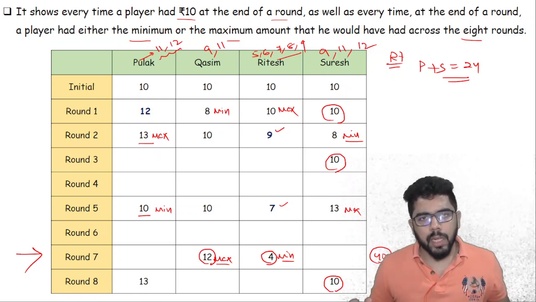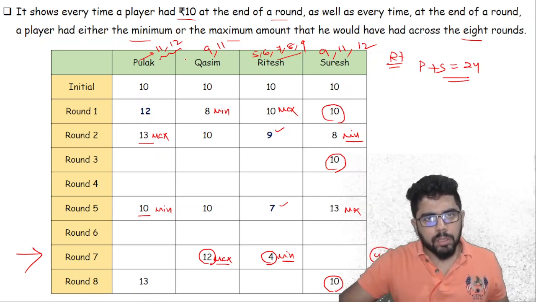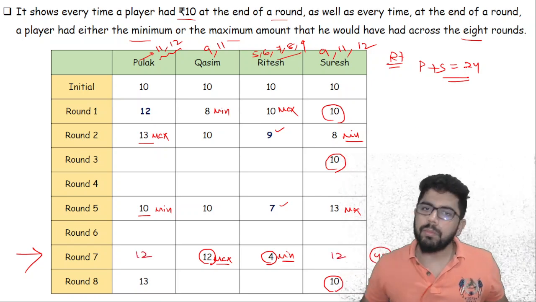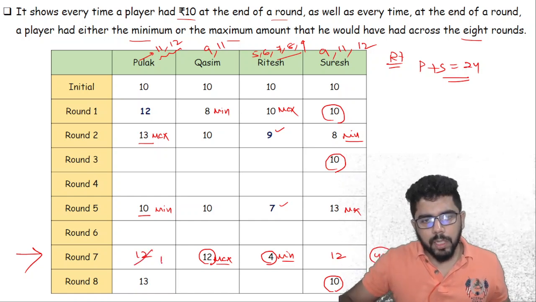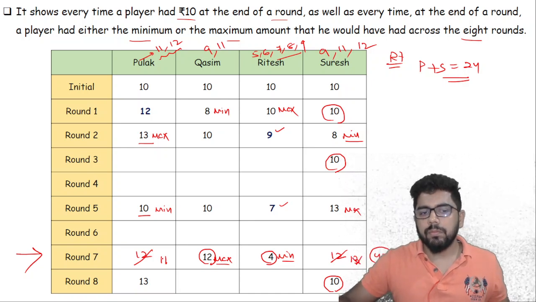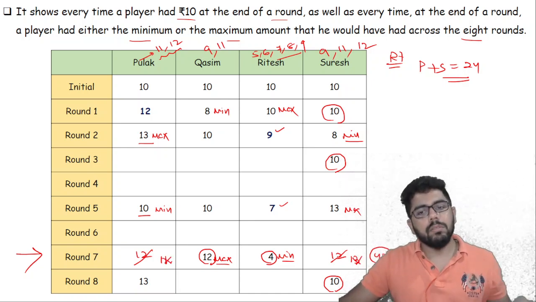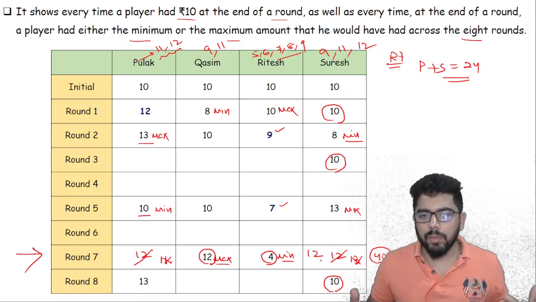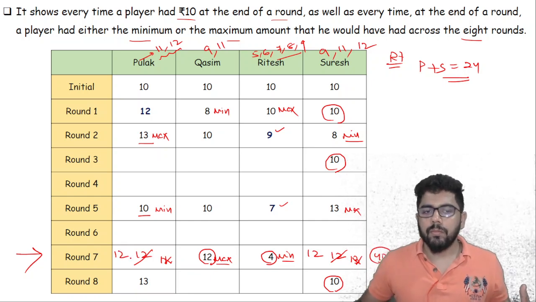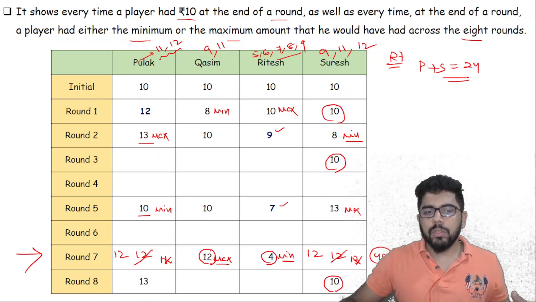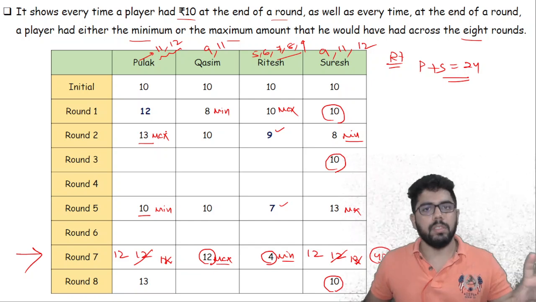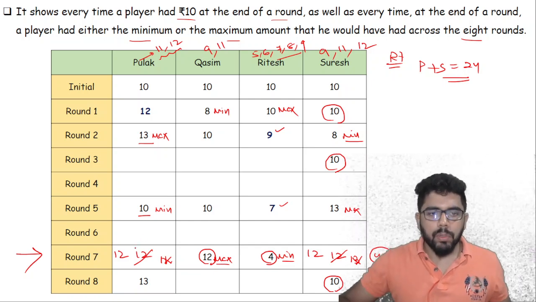Looking at the possibilities for Pulak and Suresh, if I give them 12 and 12, I am getting 24. If I decrease this by 1 and make it 11, then this has to be 13, which is not possible because Suresh cannot have 13. So Suresh at best can have 12, and in that case Pulak will have 12. So 12, 12 is the only possibility, because if you increase Pulak, Pulak will become 13, which is not possible because its 13 maximum is already given. You cannot reach 13 again. So Pulak has to stay less than 13.